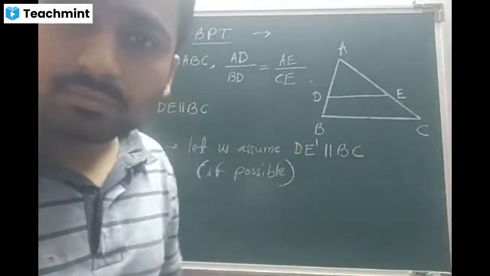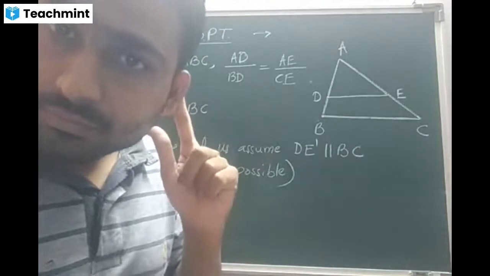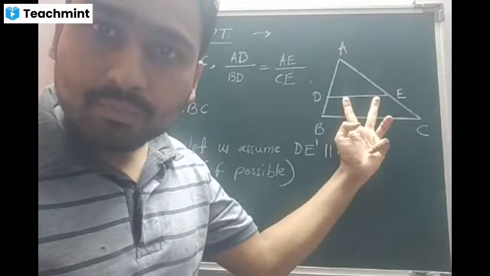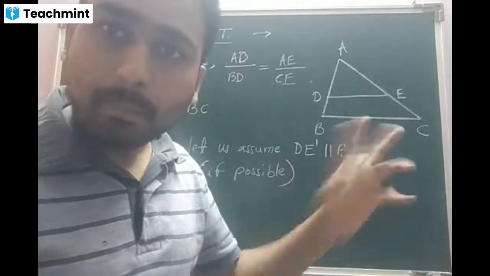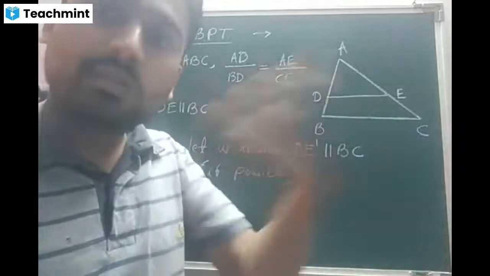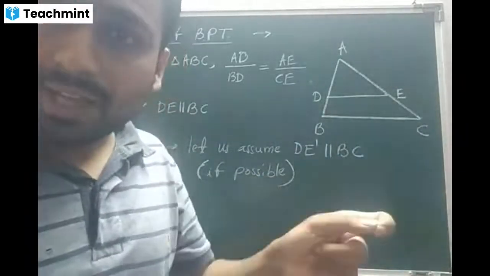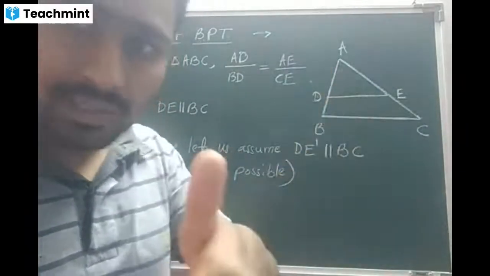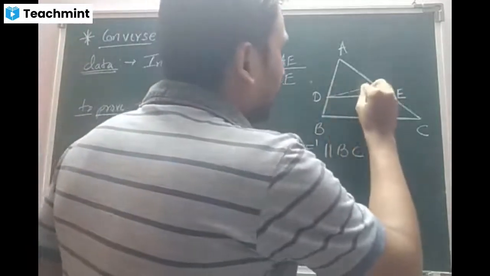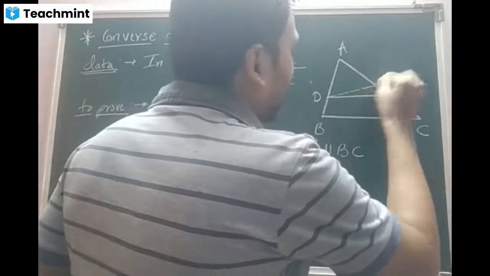Am I right? Yes, sir. I'm going to follow that now. Already D is available. We have to prove it is parallel, but we will argue DE will not be parallel. There will be some other line called as DE dash, which is parallel to BC. Is that clear, students? Yes, sir. So let me take DE dash somewhere like this.